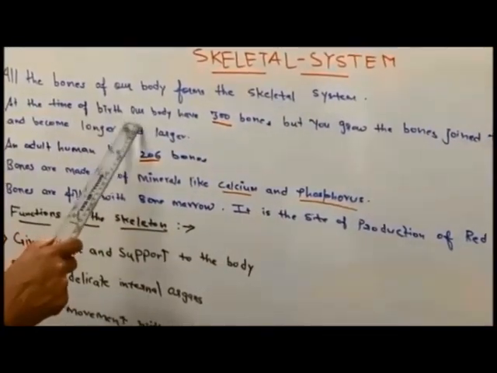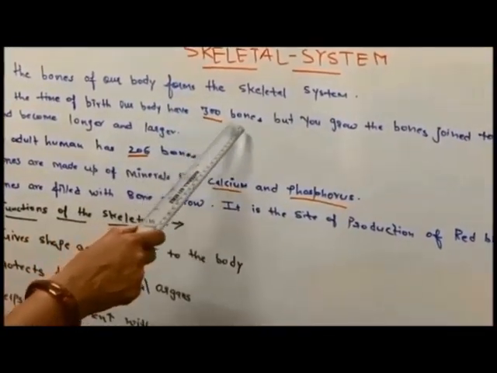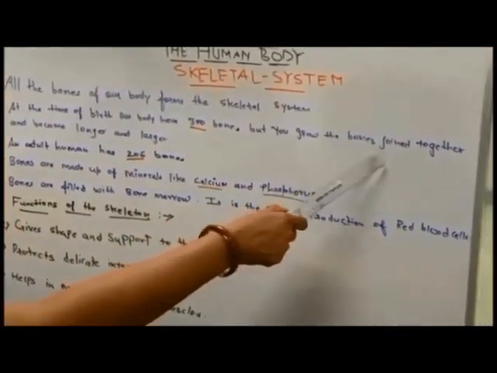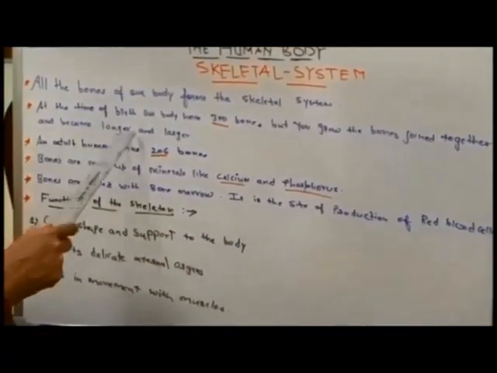At the time of birth, our body has 300 bones. But as you grow, the bones join together and become longer and stronger.